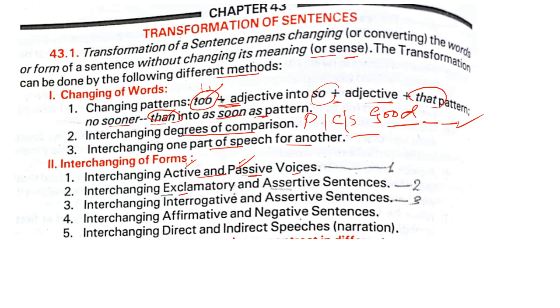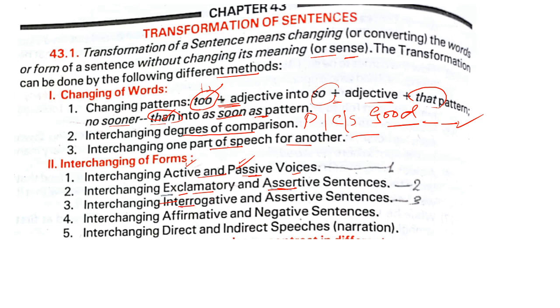Exclamatory, that is the sudden feelings of the mind, to assertive. We have already discussed the kinds of sentences. Assertive sentences are those which make statements. Interrogative sentences are those which ask you a question.